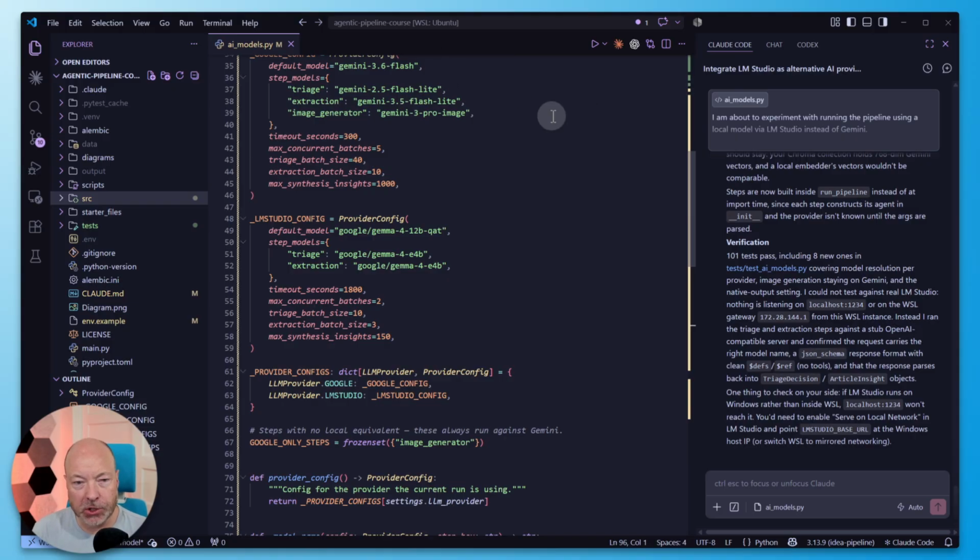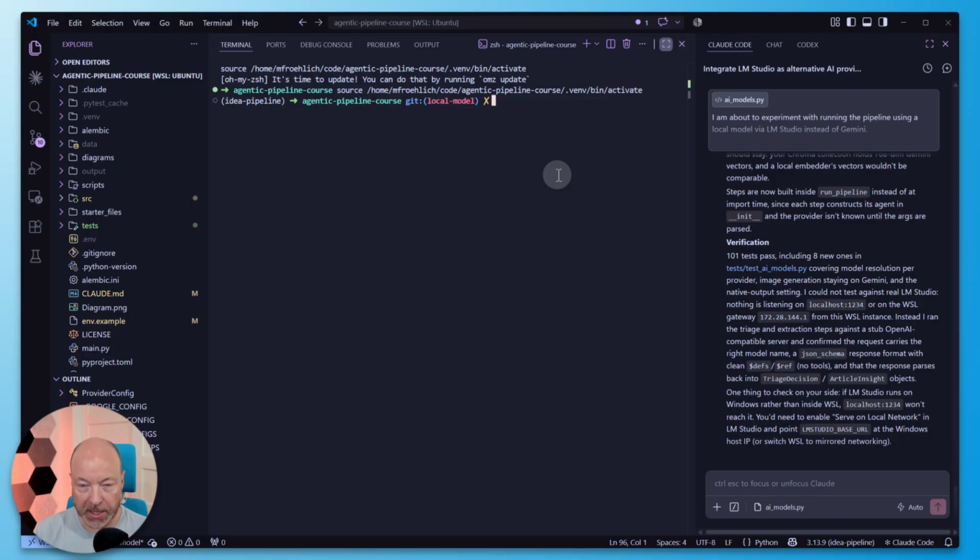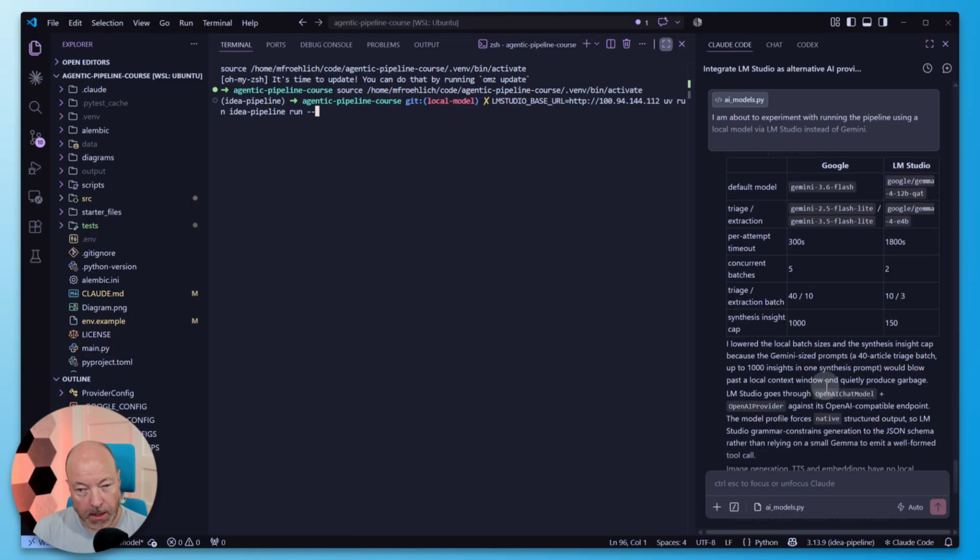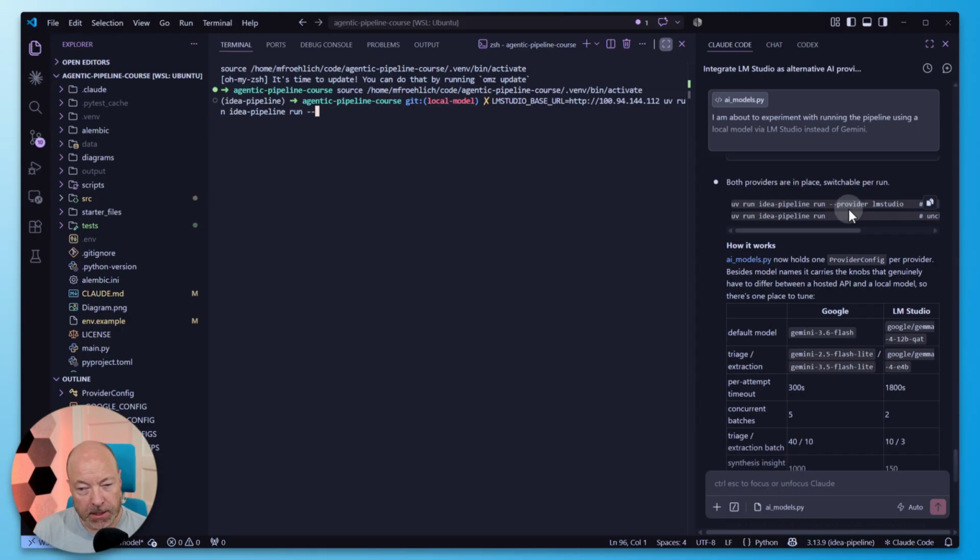So I implemented this change. Let's see if it works. What I need to do is pass in the IP address, or rather the base URL. And then it implemented this new provider parameter. If this works, I'll actually push it up to GitHub as well, so you can play with it there. All right, so in theory, this should work, and it should use the existing loaded models.